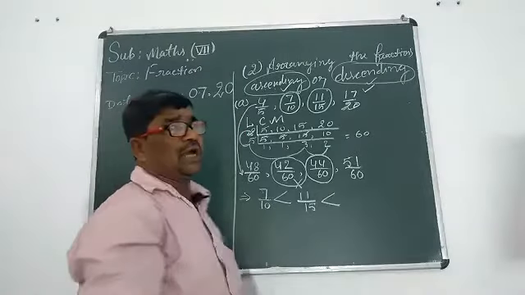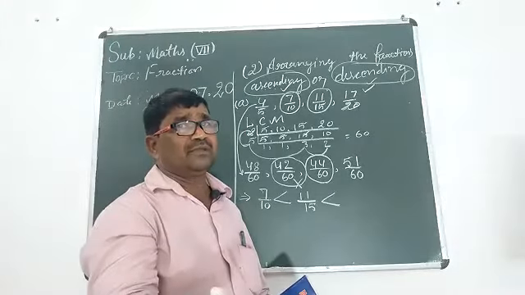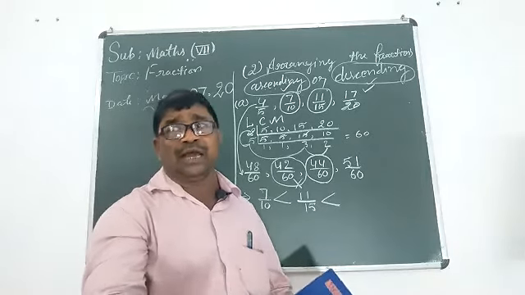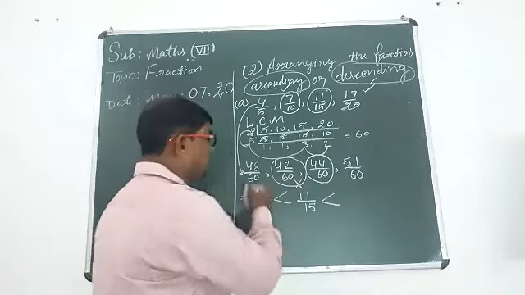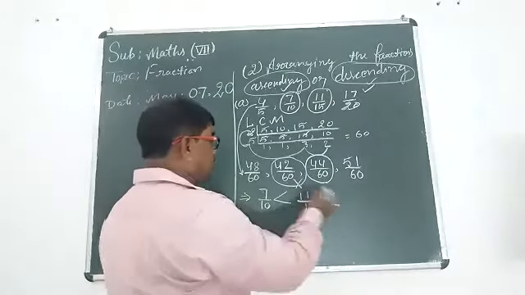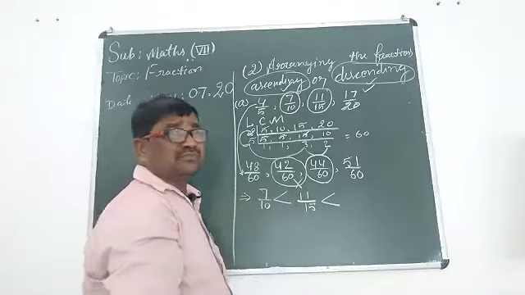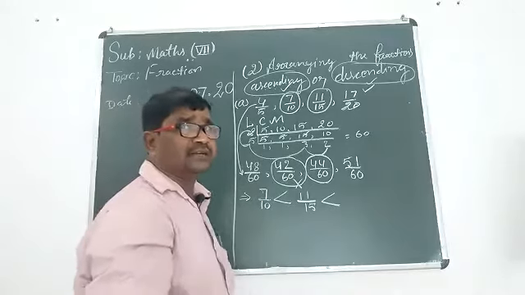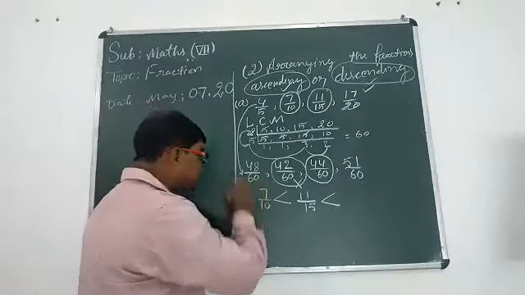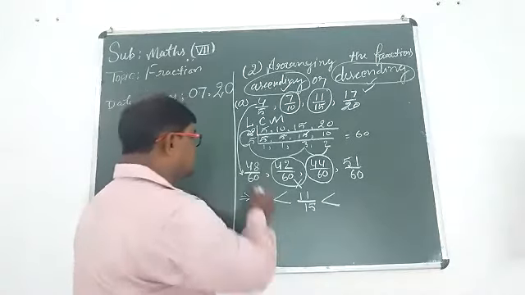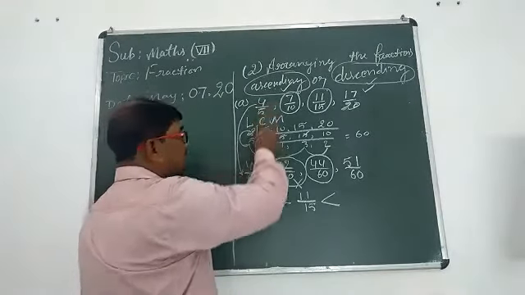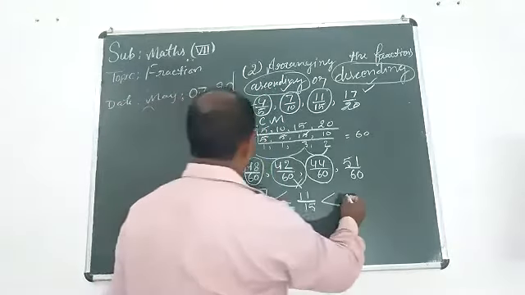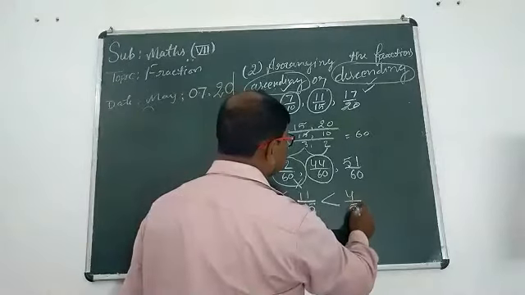Now student, we have only two fractions. Slowly, slowly we are running out of options. Now we have only two fractions, this and that. So which one is the smaller, 51 or 48? Your answer will be 48. It means 48 upon 60. What is 48 upon 60? Equivalent of 4 upon 5. Am I right? So we should write here 4 upon 5.